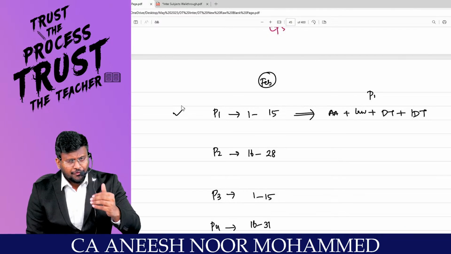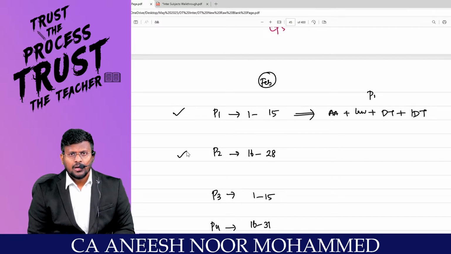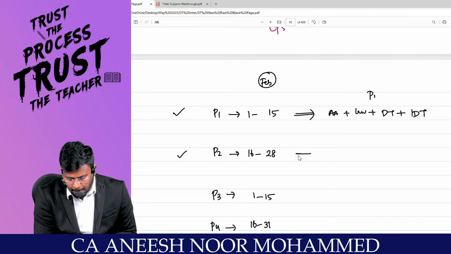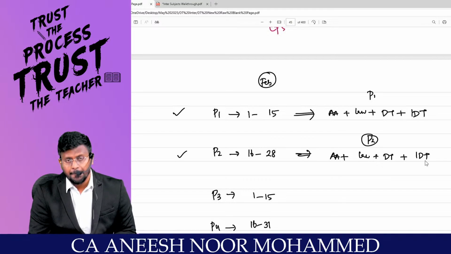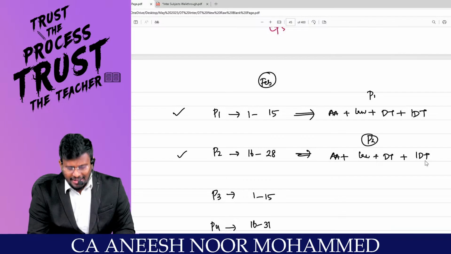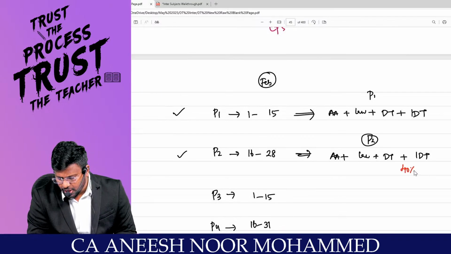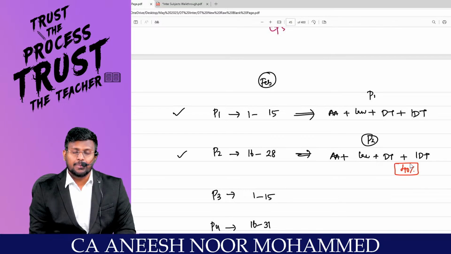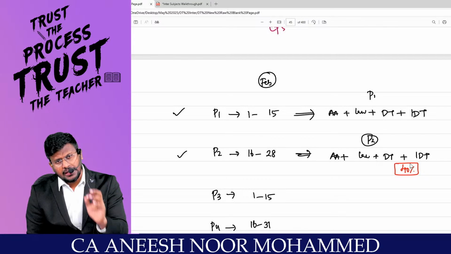By February 15th, you have to move into the next part, part number 2. You complete part number 2 of advanced accounting, law, DT and IDT. By that time, my dear lovable students, by the end of February, we will be completing 40% of what is required for examination. That too not one subject, all the subjects, with equal importance.